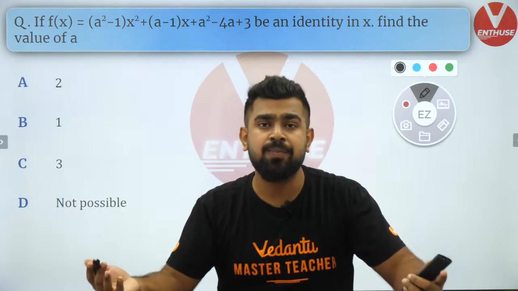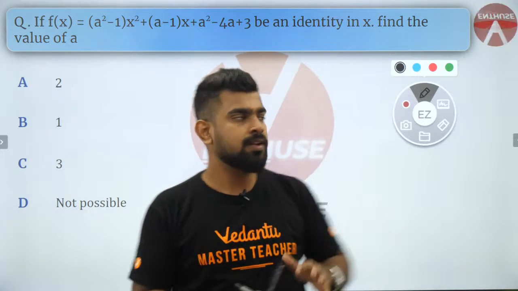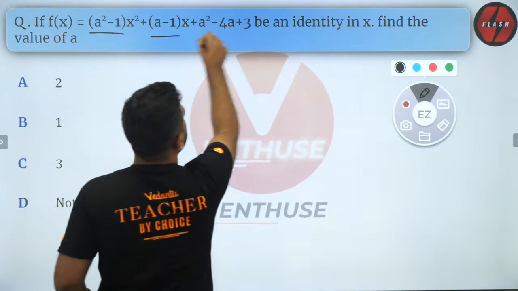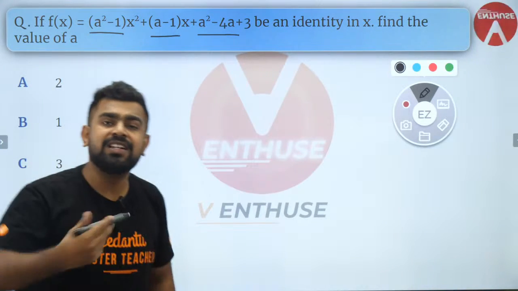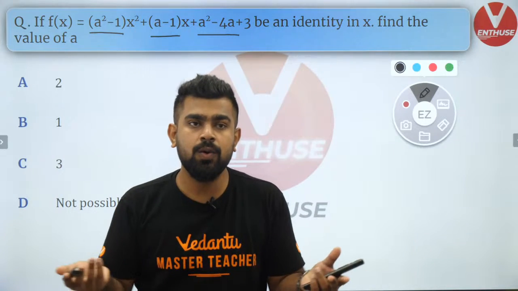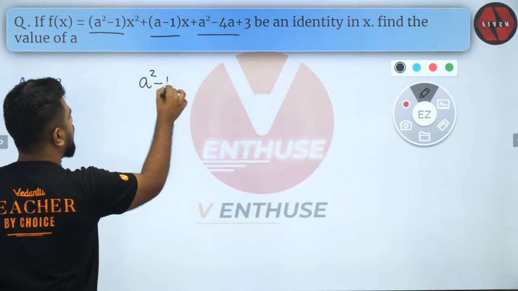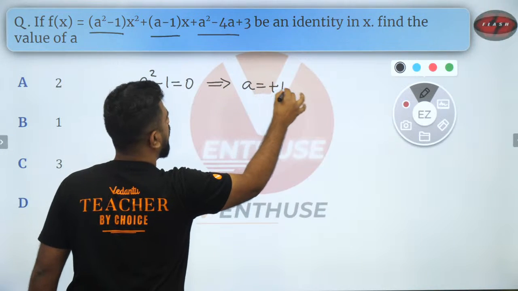So why does that happen? That happens because the coefficients themselves are 0. Here, if you look at it, this is 0 and this is 0. Got it? So if all three of them are 0 simultaneously, it doesn't matter what value of X you put in, anyway it's 0. So let's do that. If I put that, what will I get? A square minus 1 is 0, which implies A is equal to plus 1 or minus 1.